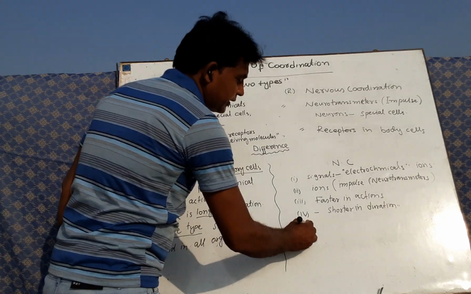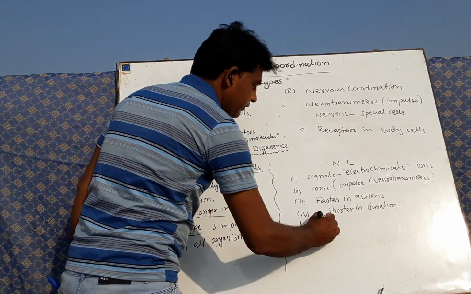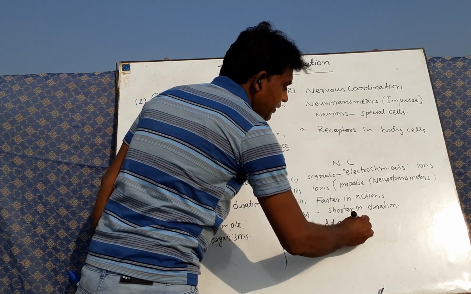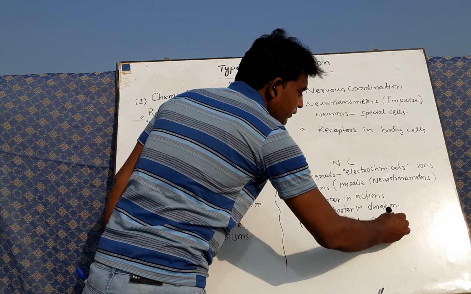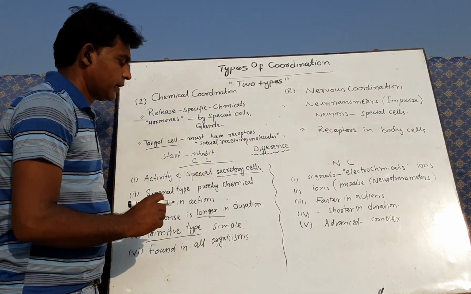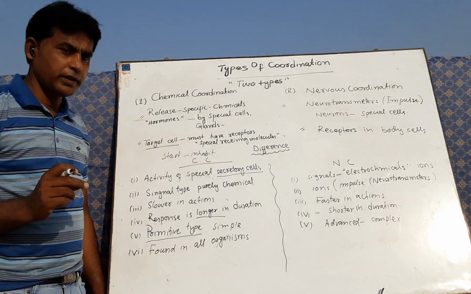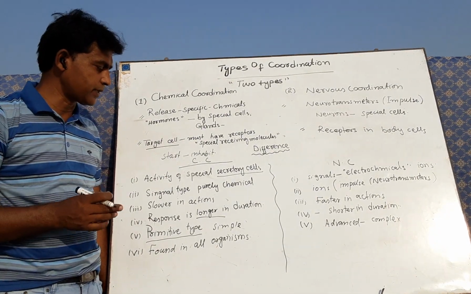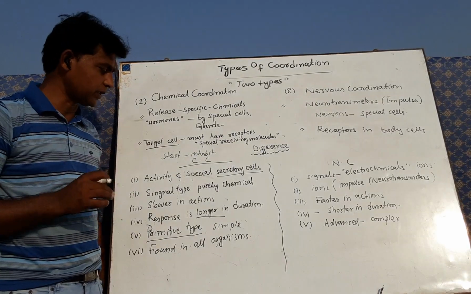While for nervous coordination, we say this type is advanced and much complex in features or characteristics. In primitive coordination, organisms can't understand different types of stimuli, and till they generate response, they get harmful or hazardous effects on them.